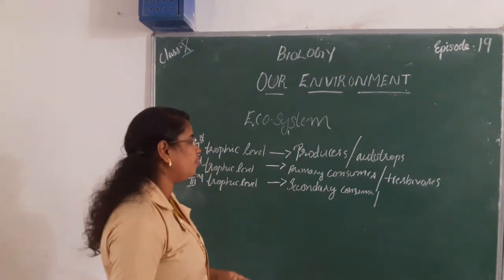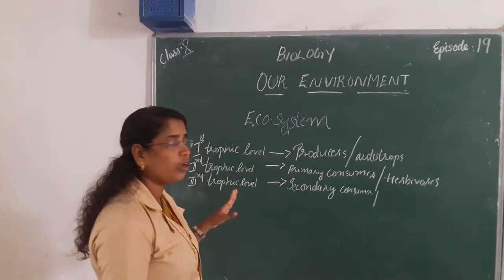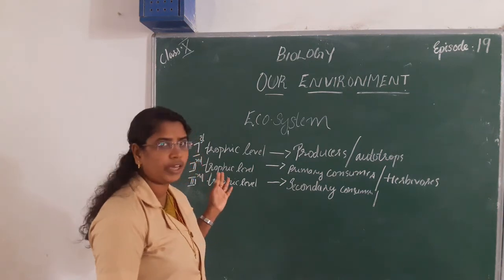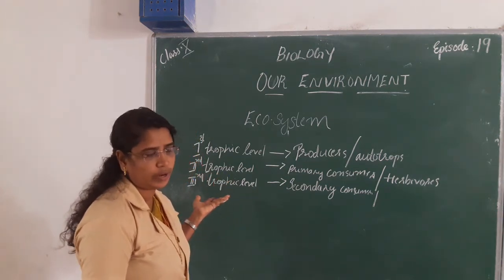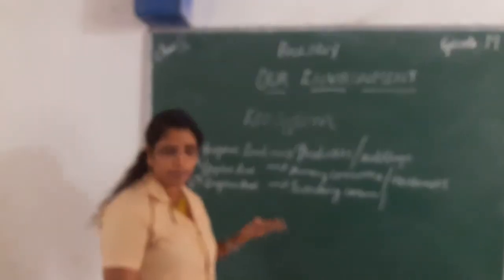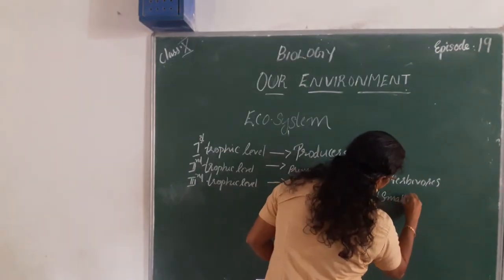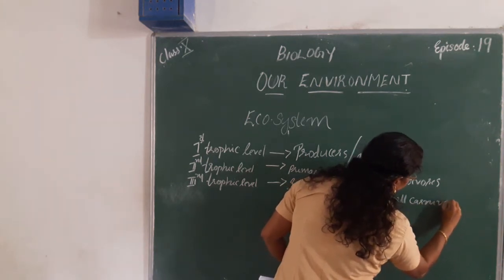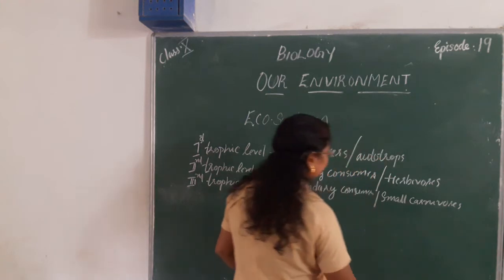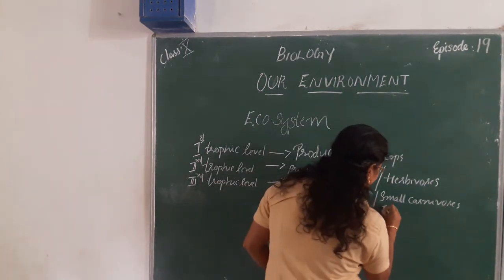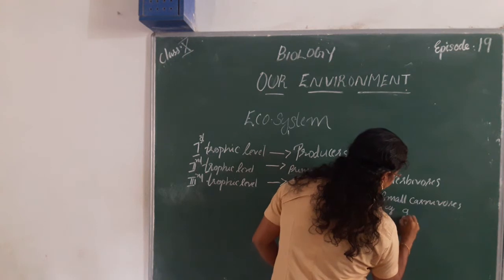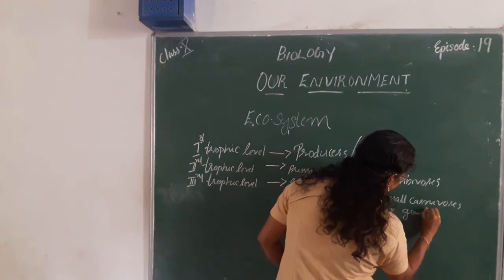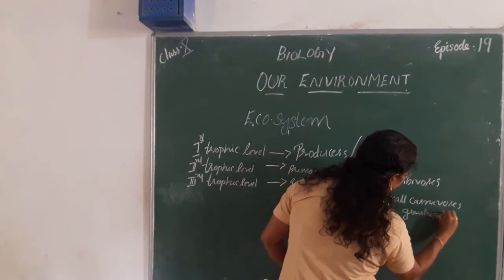Organisms that eat herbivores. Examples are grasshopper, house flies, bees, etc. Secondary consumers, that is small carnivores. Example, grasshopper.